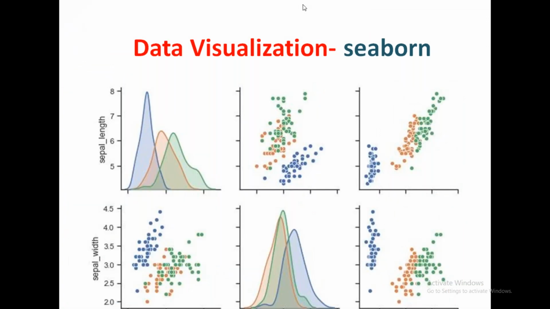And then Seaborn is more advanced than Matplotlib, and it is built on Matplotlib only. So you can draw clearer and very complex graphs by using Seaborn. Both Matplotlib as well as Seaborn are useful for plotting only, but Seaborn provides better visualization for us.